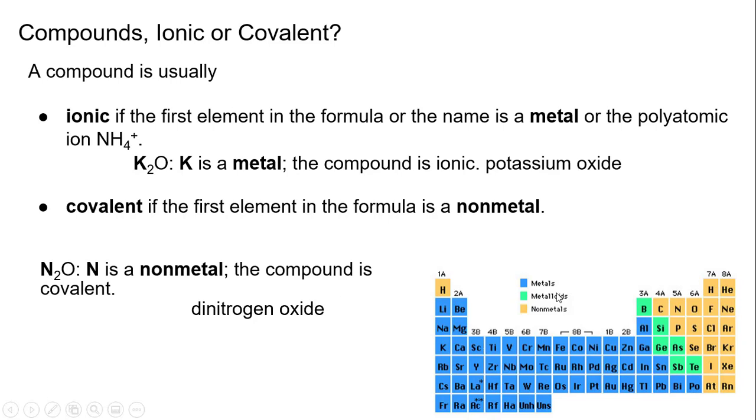So here is nitrogen and oxygen. This compound is covalent, meaning it is a nonmetal and they are going to share electrons. This is dinitrogen oxide. Now this is the weird thing. In some rules with some oxides, we don't use mono in front. I am going to avoid trying to give you things that have some weird exceptions to them, except for carbon dioxide and carbon monoxide, because those are pretty known.